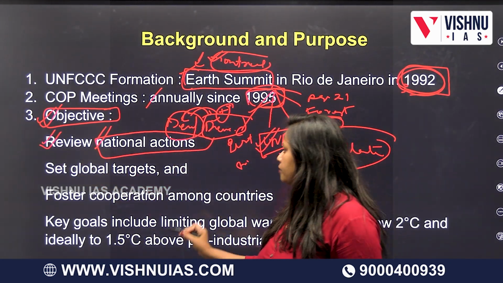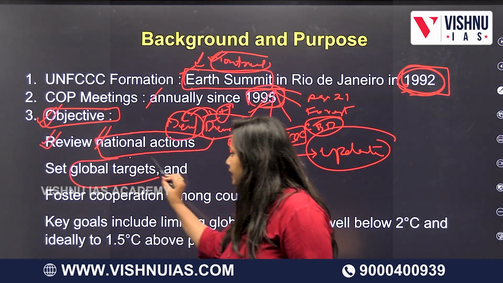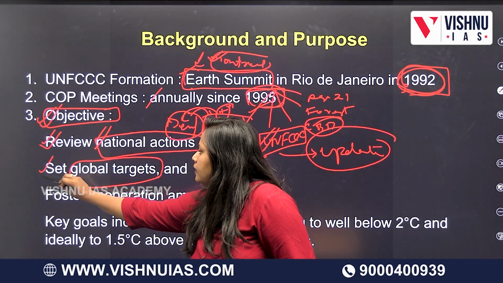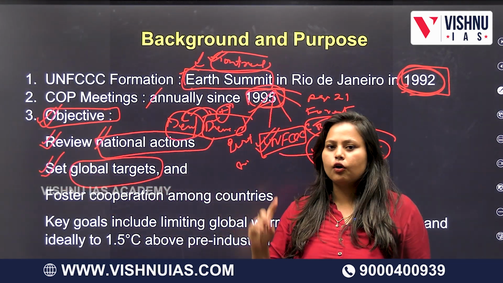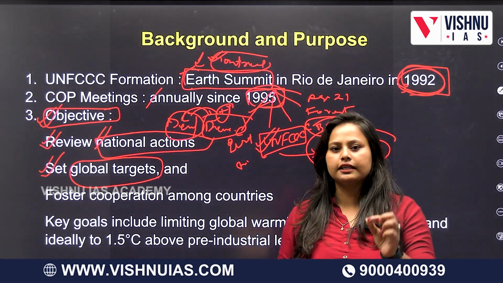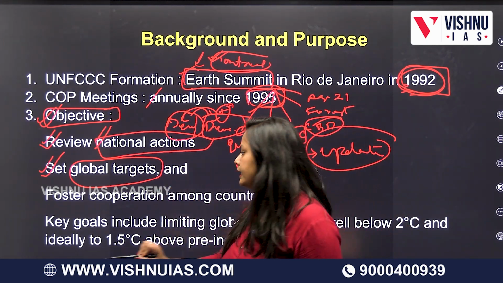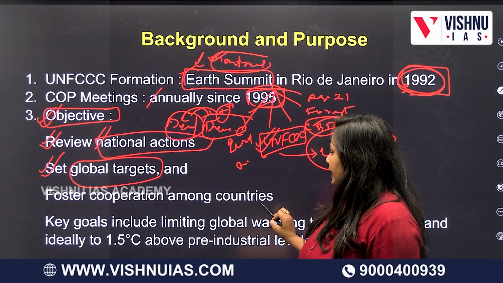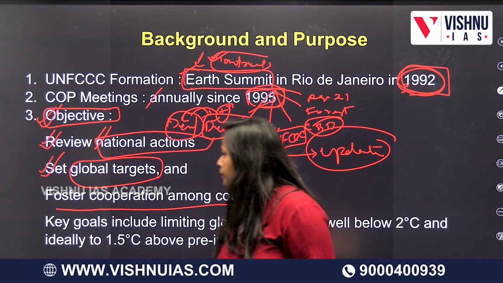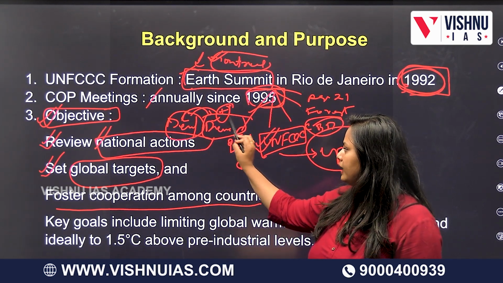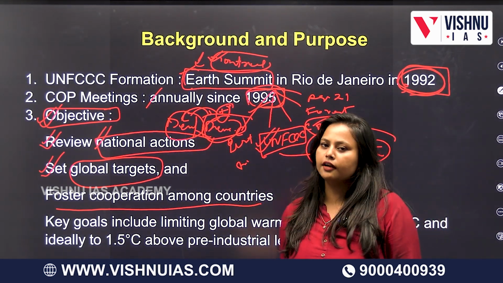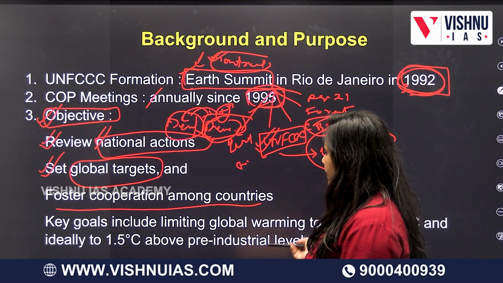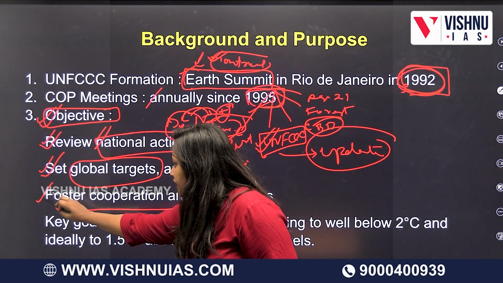Coming to the second objective, they will set global targets. All the member countries will come and stick to those targets and work on them, and in the upcoming conferences they will discuss. Later, foster cooperation among countries. When somebody needs help, the other member countries should foster the help. That would be the third objective.